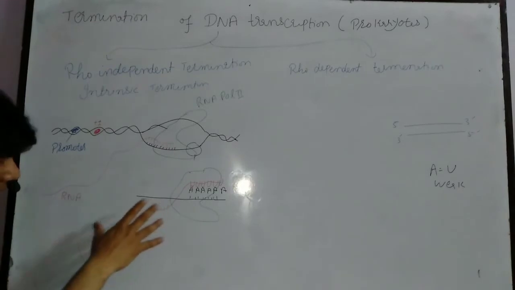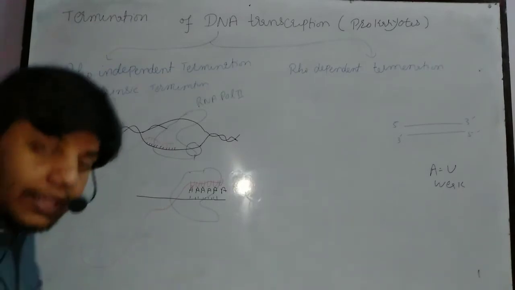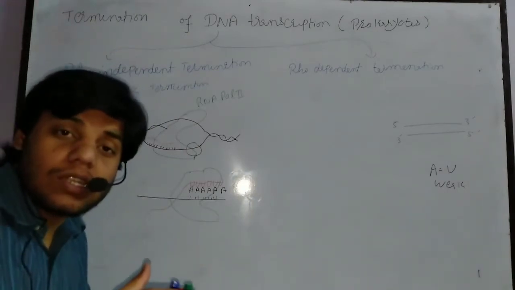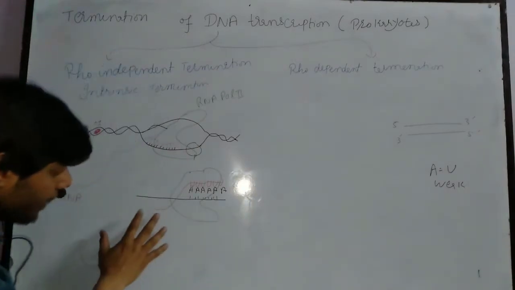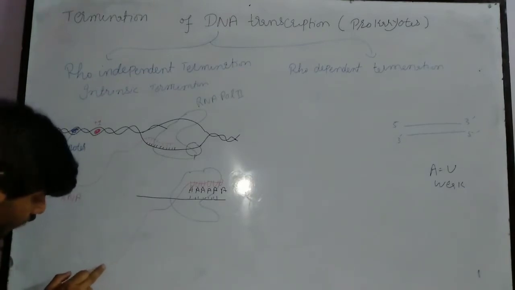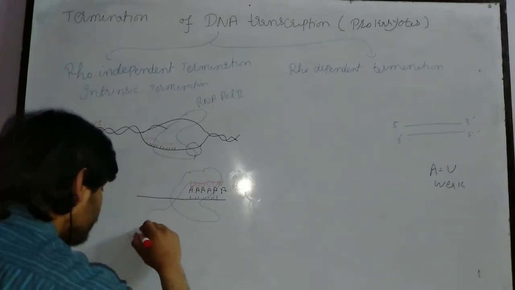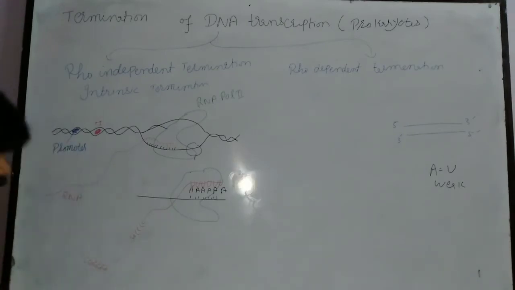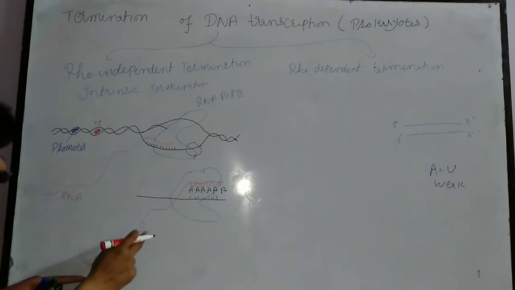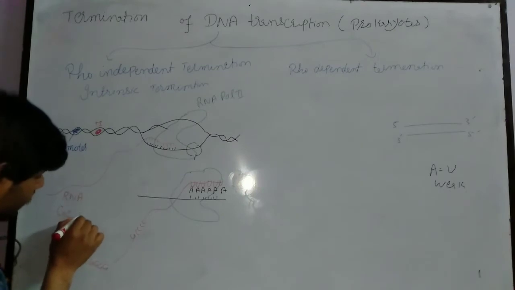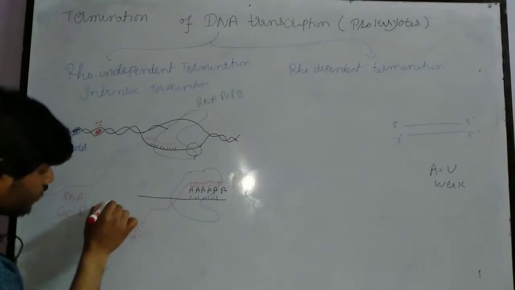Okay, and somewhere on this RNA strand there is a GC rich region present, meaning a lot of guanine and cytosine sequences are present in the RNA strand. Let's suppose at that specific position, let me write GCCCC and CGGGG. So this region is called the GC rich region.